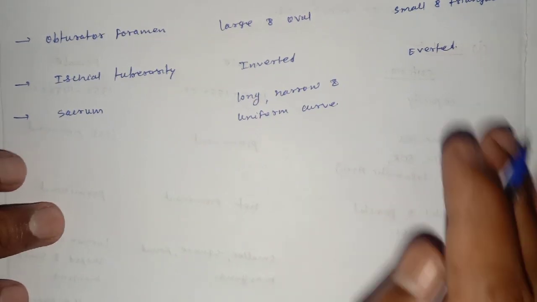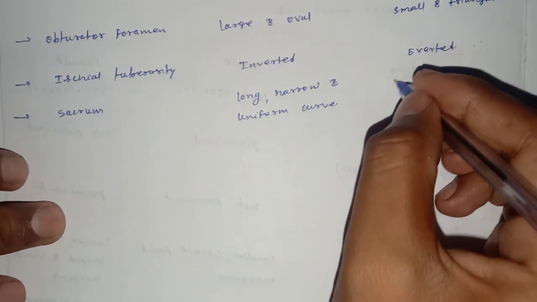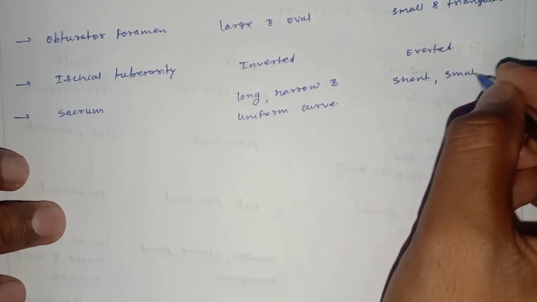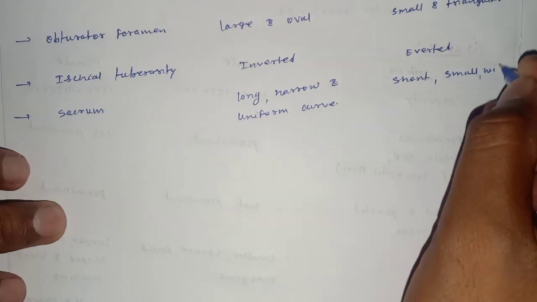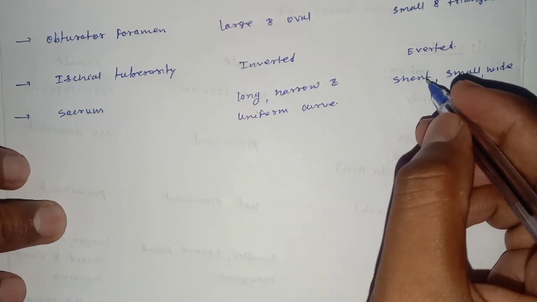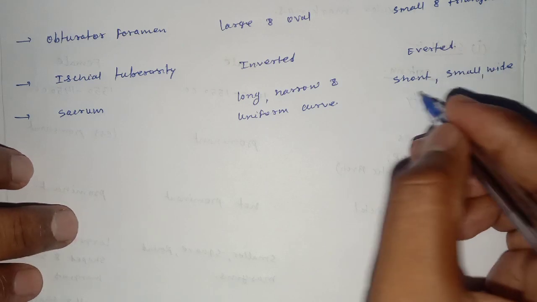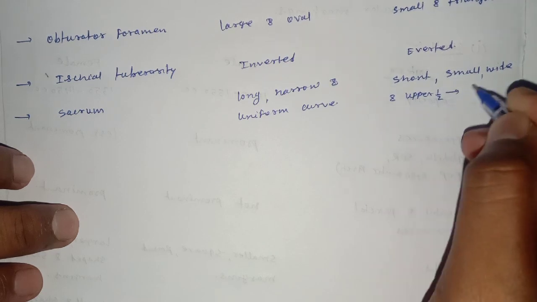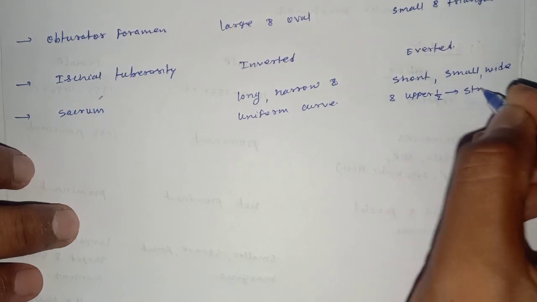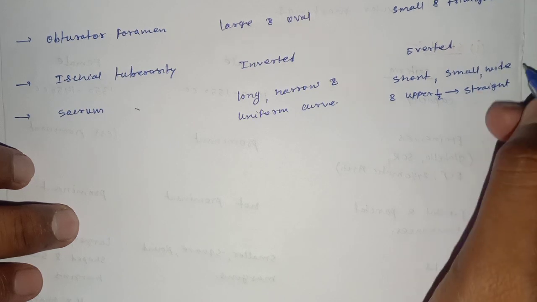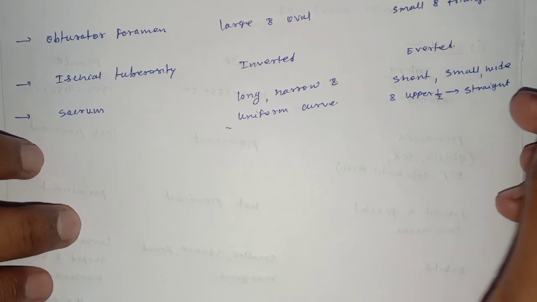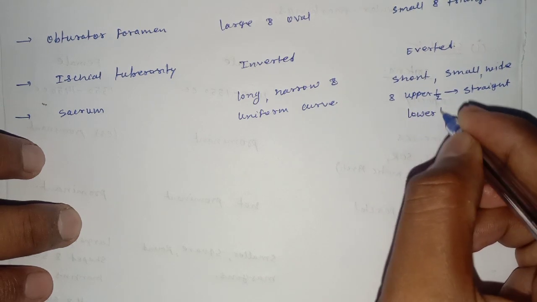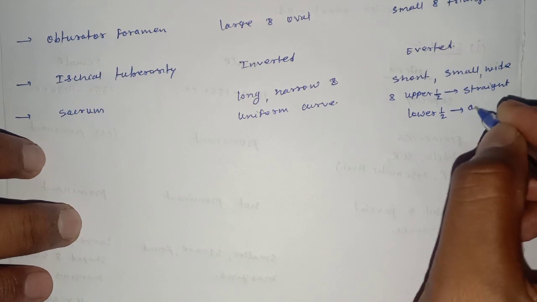And in females the sacrum is short, small, wide, and the upper half of the sacrum is straight, and the lower half has an acute bend.